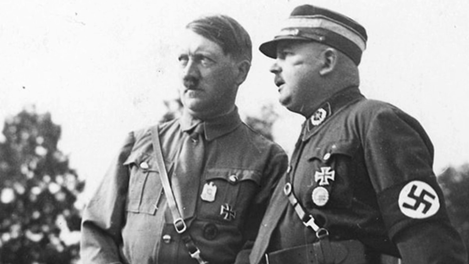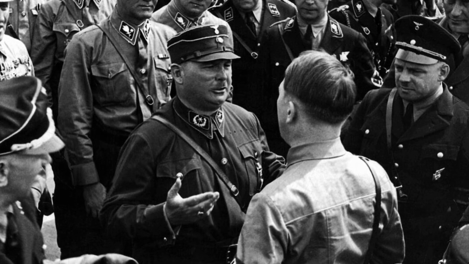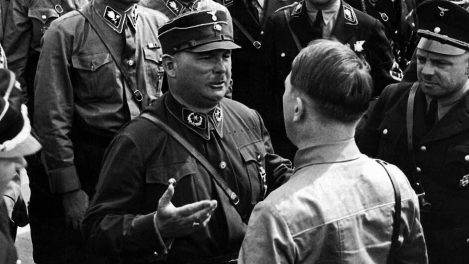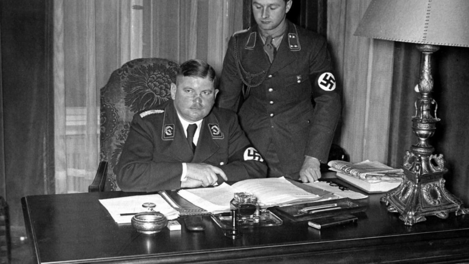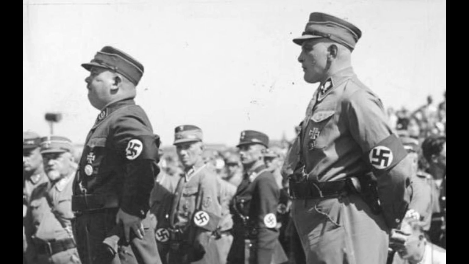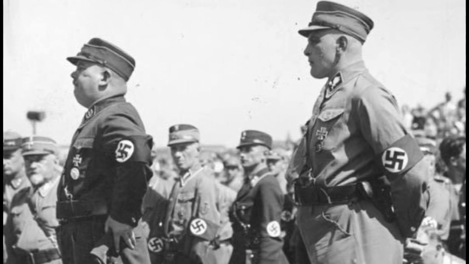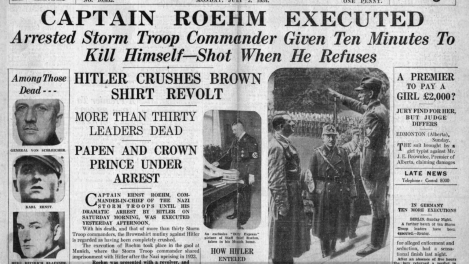Hitler feared Röhm's growing power and influence, so in June 1934, during the Night of the Long Knives, Röhm and other SA leaders were executed. The killings were carried out by the SS Schutzstaffel, led by Heinrich Himmler, and the Gestapo secret police. After Röhm's death, the SA lost its power, and the SS became Hitler's main paramilitary force. His death marked the end of the SA's influence and strengthened Hitler's absolute control over Germany. The SS later took control of concentration camps, which were used to imprison, torture, and kill the Nazis' political opponents.